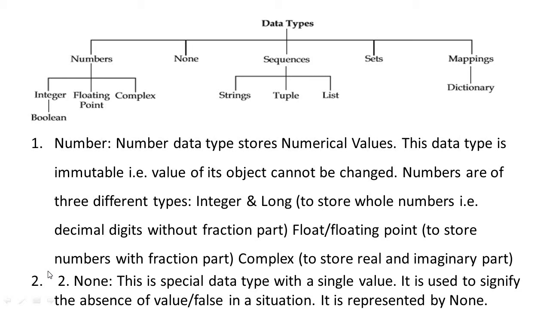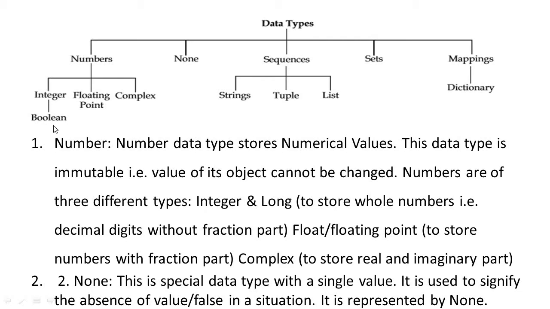Today we are continuing with the data types in the Python programming language. So you can see the structure here: numbers, none, sequence, sets, mapping. Under numbers we have integer, floating points, complex.